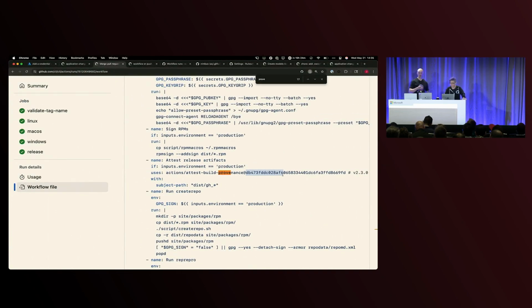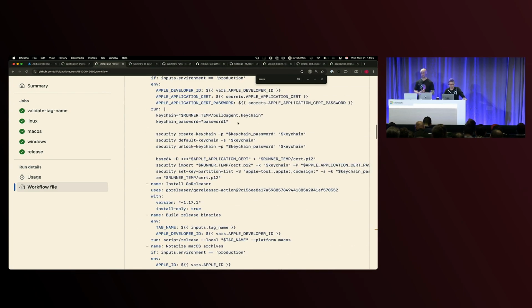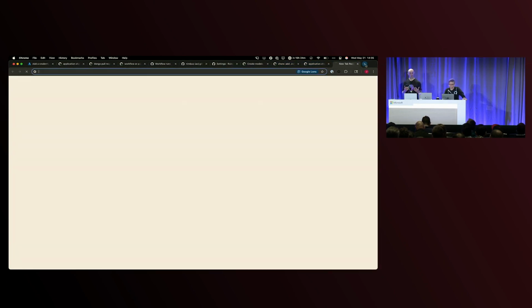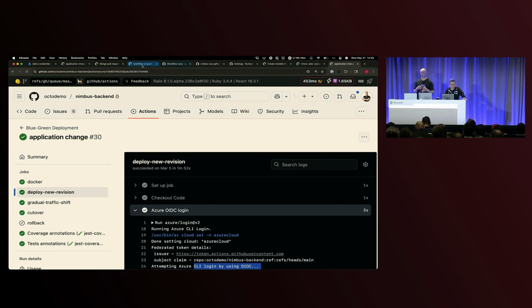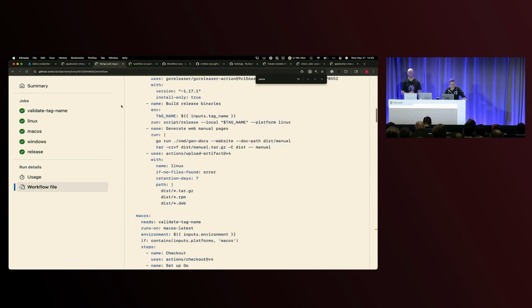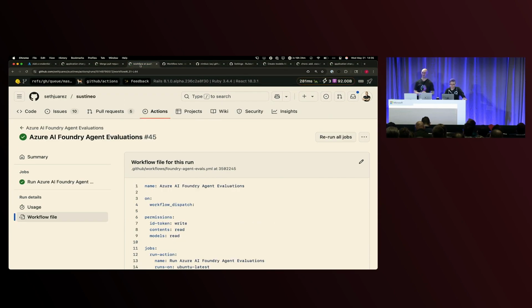The reason we've used the SHA in here is that right now minor versions are mutable within GitHub Actions when you're using an action from the marketplace, meaning the contents can be changed by the publisher. That will change in the next couple of months. We're going to move to having our minor versions be completely immutable, meaning that if you pin to a minor version, that cannot change under your feet anymore, and you'll be able to rely purely on things like Dependabot to help you move up through those versions without having to worry about SHA pinning anymore. So I'm quite excited for SHA pinning to be a thing of the past.